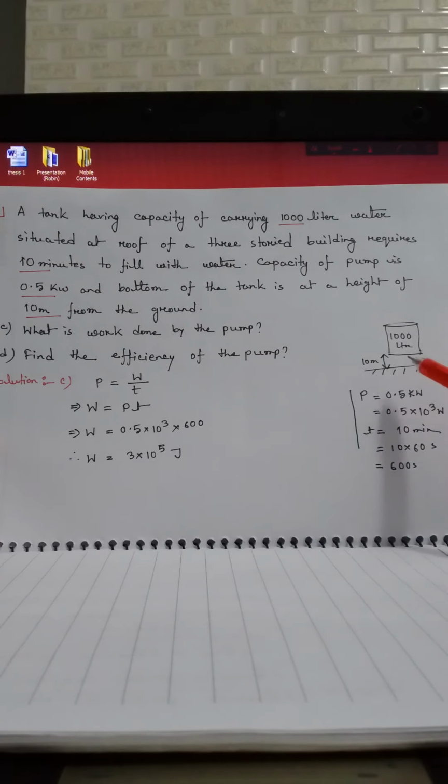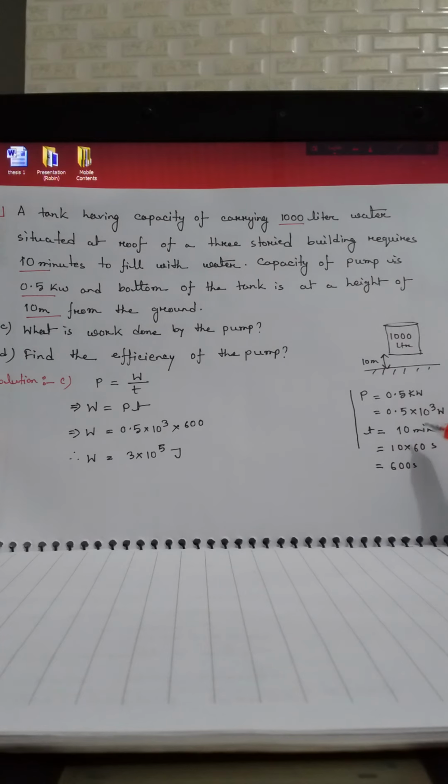If we use the equation of power, what will be the maximum work done? We will try to calculate that here. In our question, the power of the pump is given as 0.5 kilowatt and the time is given as 10 minutes.